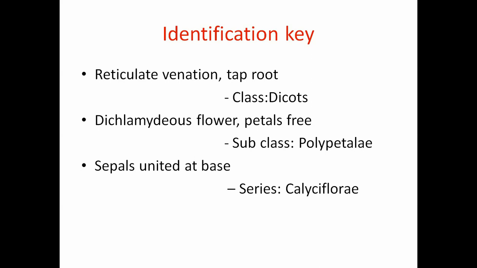So in this family we observe both the dichlamydeous flower and free petals, that means the polypetalous character. So it is kept under the subclass Polypetalae. And sepals are united at the base. Based on this character, this family is kept under the series Calyciflorae.